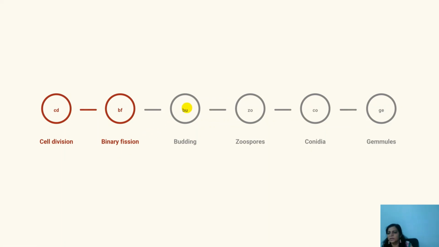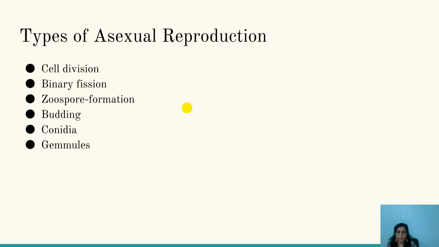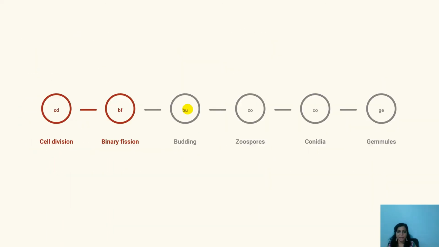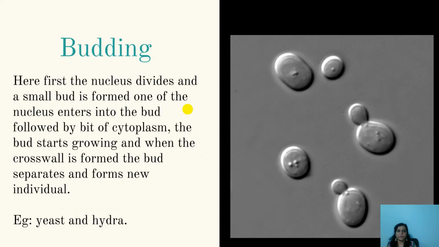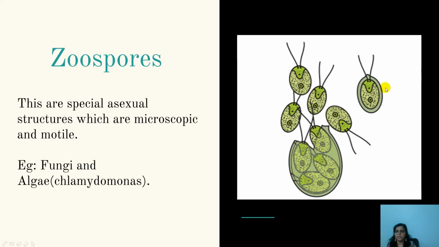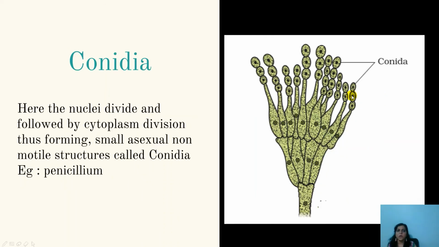Budding is observed in yeast and hydra. Here a small eruption called a bud is formed. A bit of cytoplasm and the nucleus moves into the bud, and two daughter cells are formed. Then zoospore formation, I just told you, zoo means to move. These are motile spores seen in fungi as well as algae like Chlamydomonas. Motile spores thus formed are called zoospores.